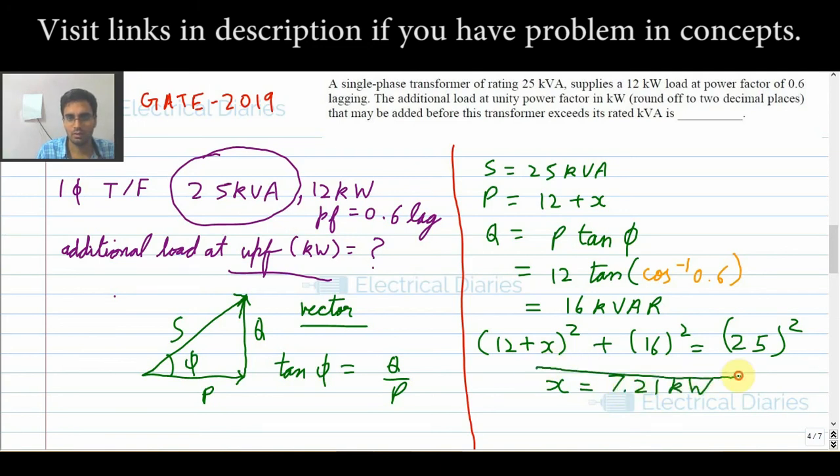Okay, so that is the answer. Now it is asking you to round off to 2 decimal places, 7.21 kilowatts. Okay, so I hope this is done. Now move to the next question.